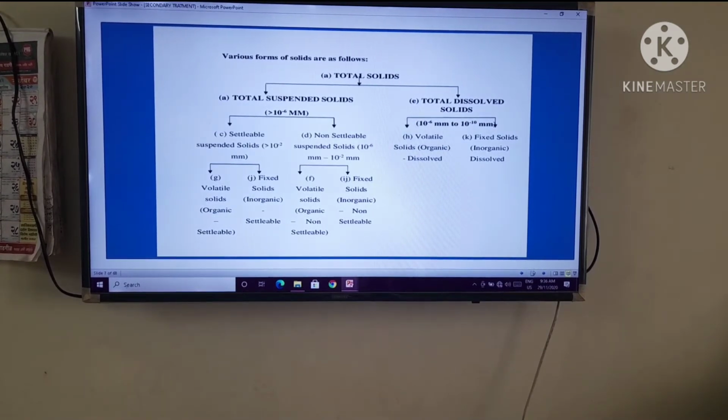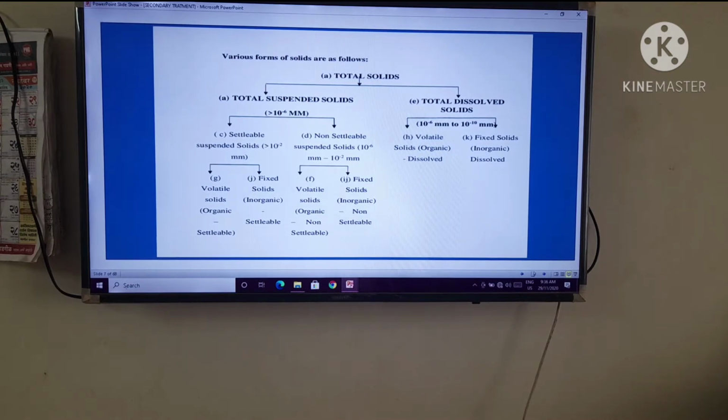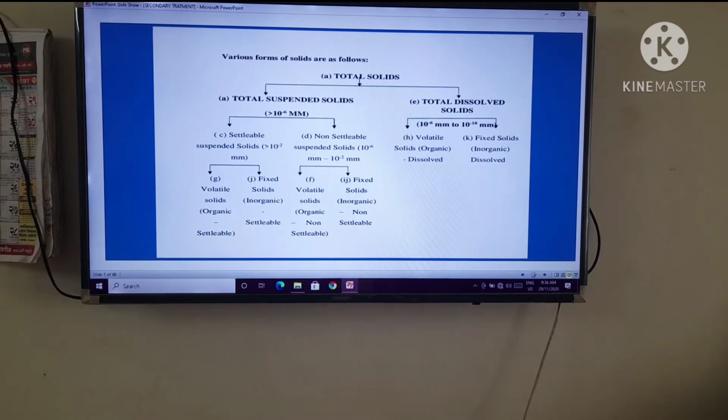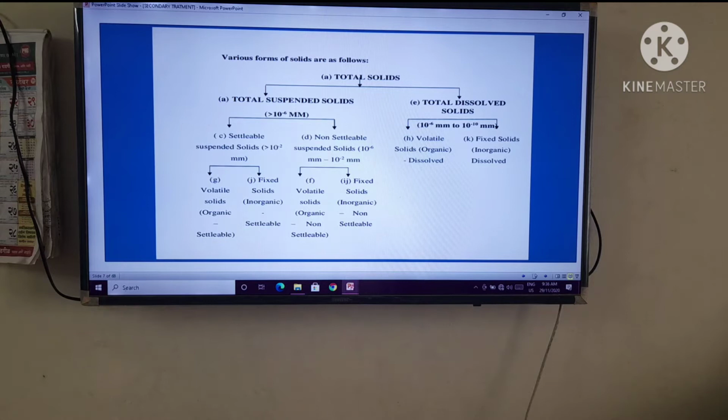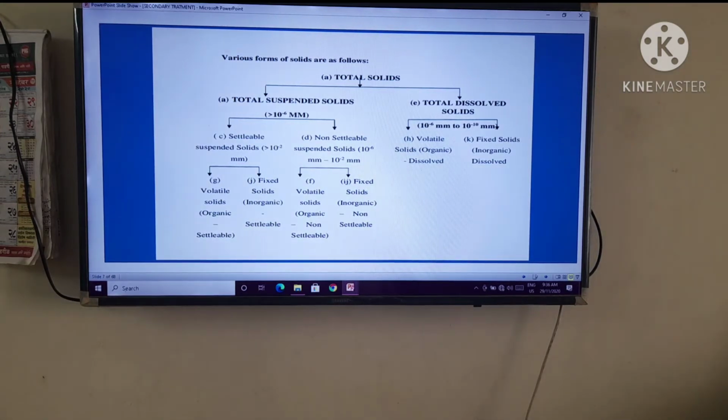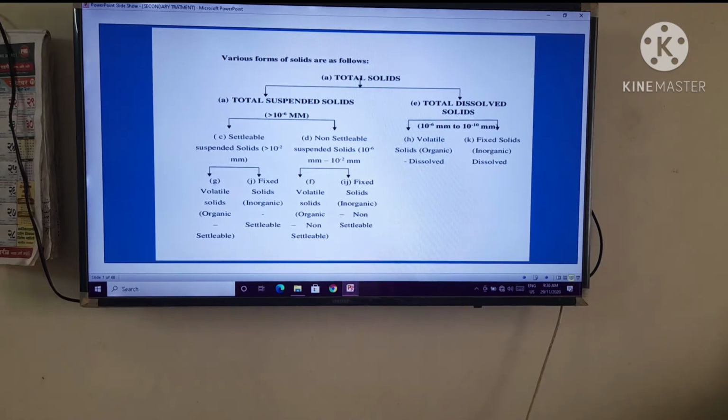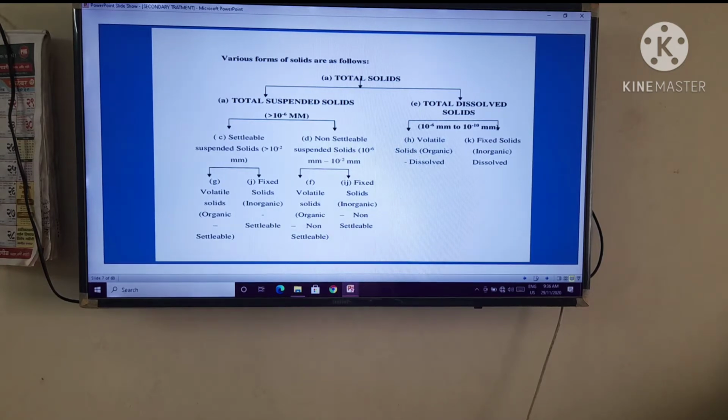The total suspended solids have two children, settlable and non-settlable, that is settleable suspended solids and non-settleable suspended solids, right? Settleable suspended solids also have two children, volatile solids and fixed solids, right? One is organic, another is inorganic settleable solids.